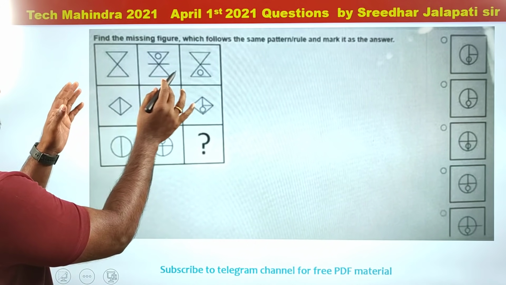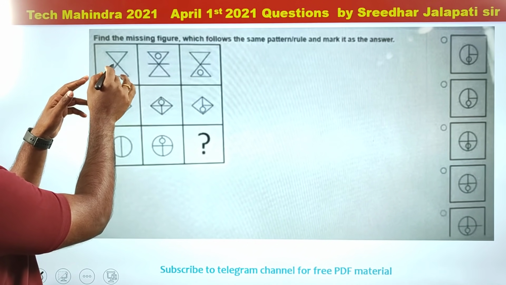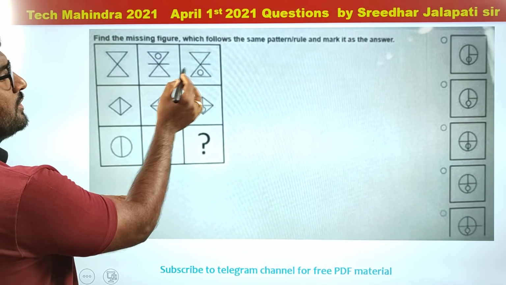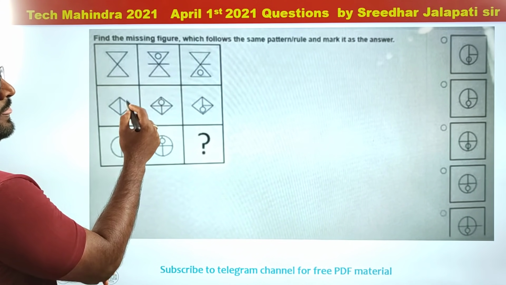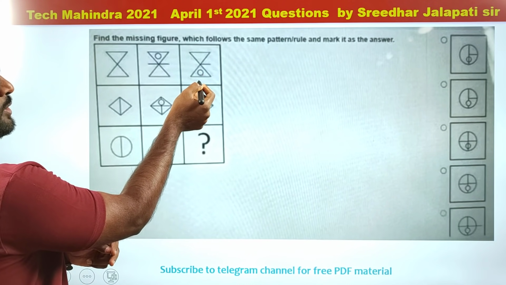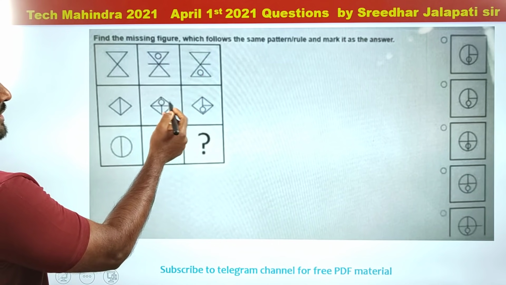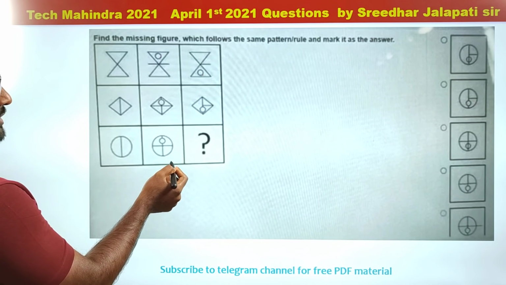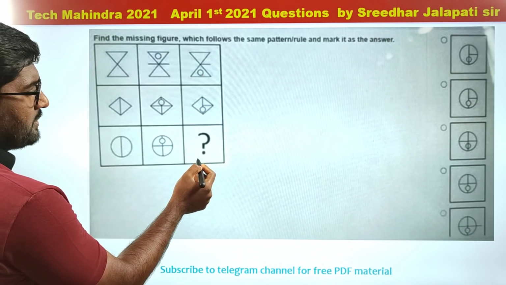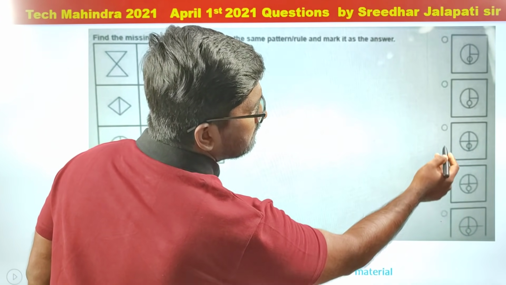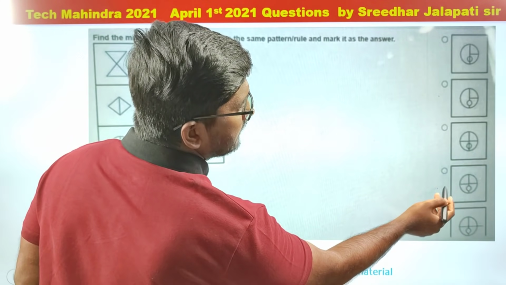Now, there is some arrangement, a triangle is mixed and then a circle inside, and this horizontal line has become half. That means the left side is taken over and the circle has come in the next box, upside down. So here also the circle has become upside down. Here also the circle should become upside down. So the circle should come in the second half. So option 5 or 2 or 3.